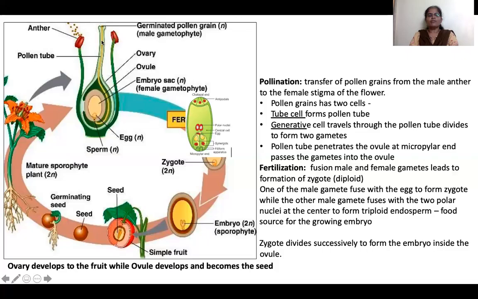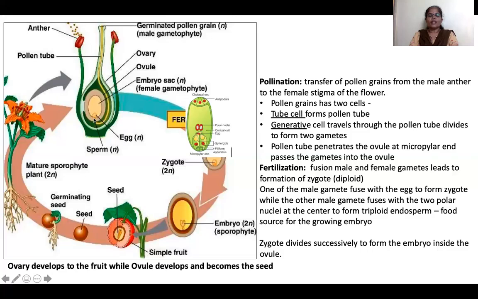Male gametes will pass through this pollen tube. Passing through the pollen tube, it does not enter directly into the ovary here. It moves across this and enters the ovary at the micropylar end. This we call the micropylar end, and this is the chalazal end. Usually the male gametes enter the ovary through the micropylar end.